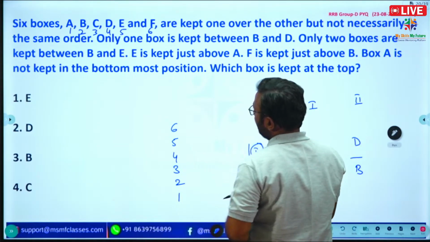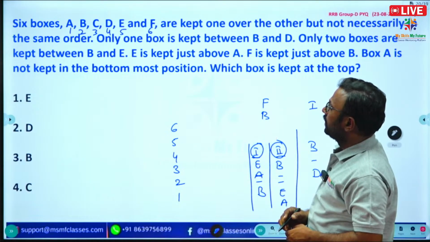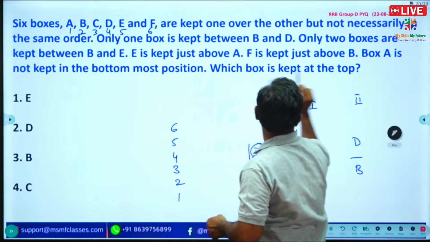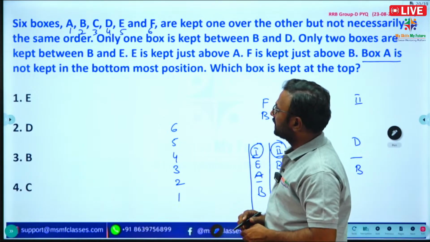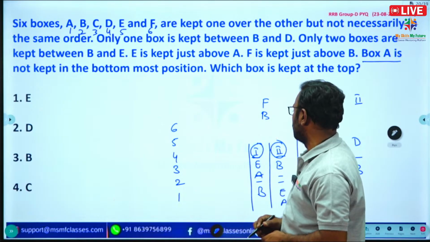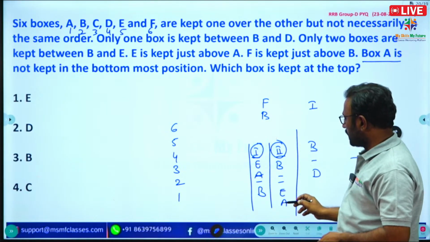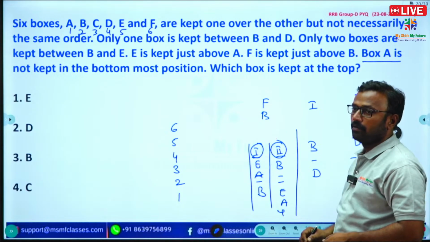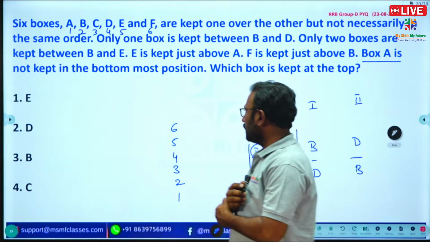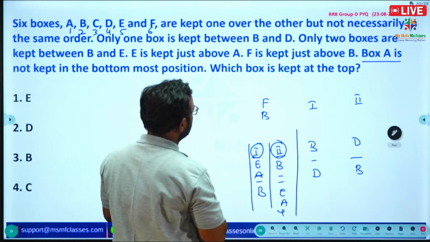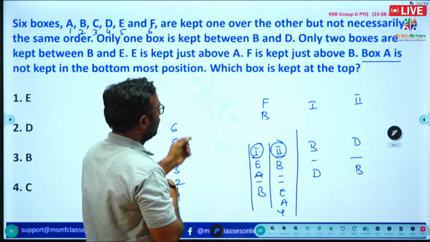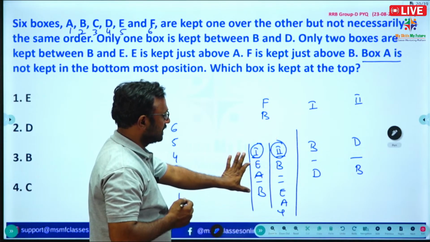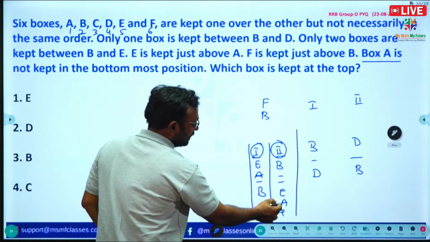Box A is not kept in the bottommost position. Okay, A is not kept in the bottommost position, which means this case is not correct. So what is our question? Which box is kept at the top? If you consider this case correct, box A is not at the bottom.